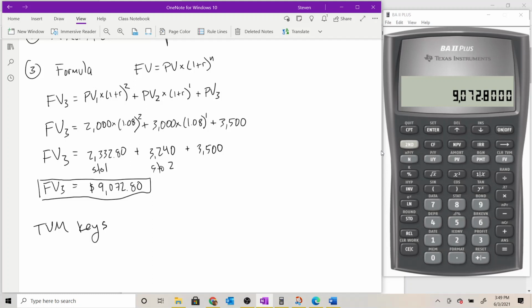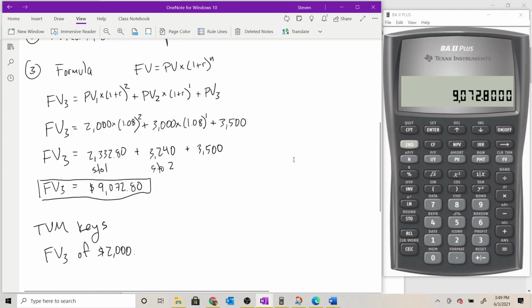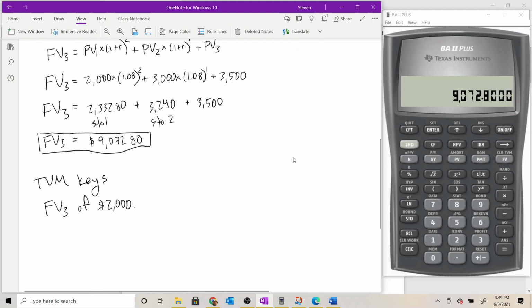So let's start out by finding the future value as of the year 3 of the initial $2,000 deposit. Okay, for that initial $2,000 deposit, we'll put it in at the end of year 1, and it's going to earn interest 2 periods. So we need to compound that guy 2 periods and figure out what its future value is going to be.